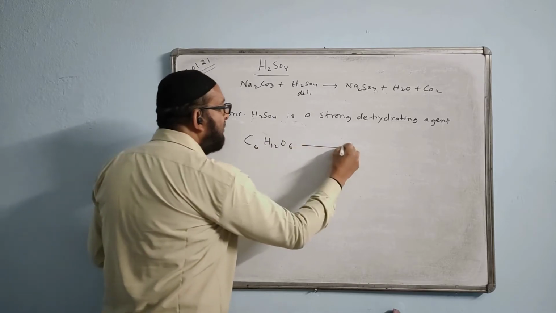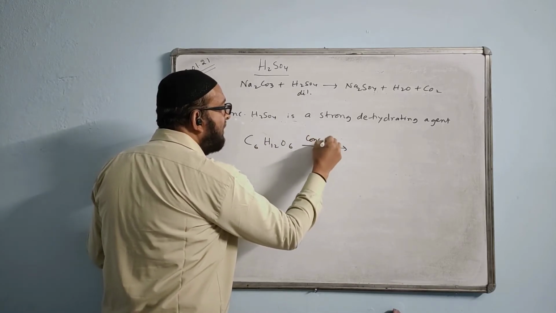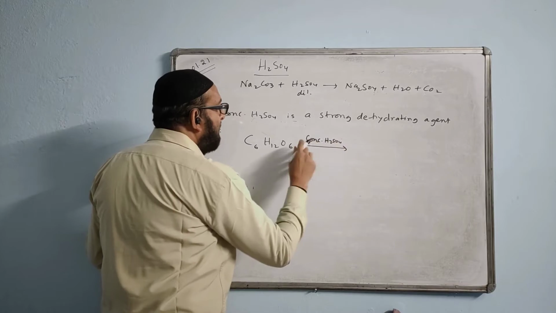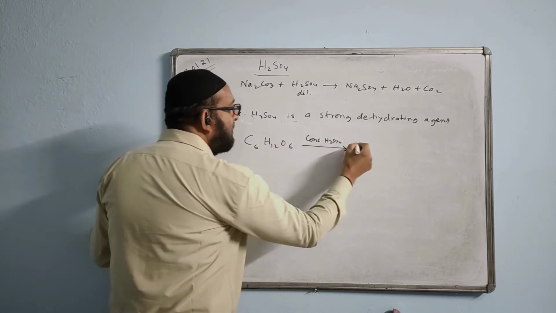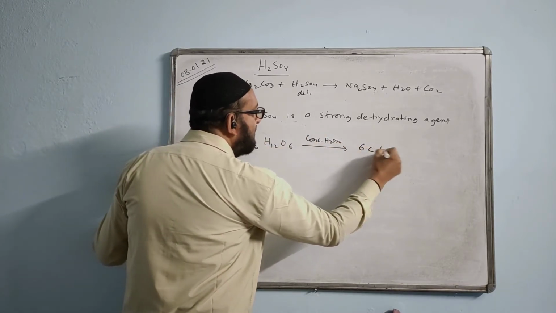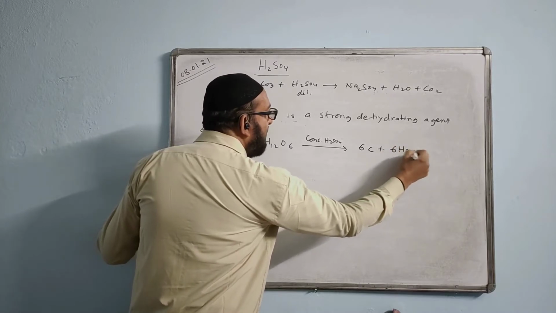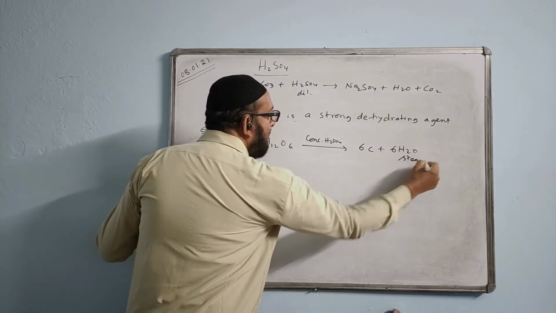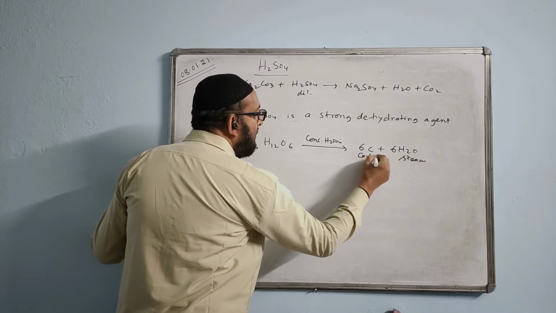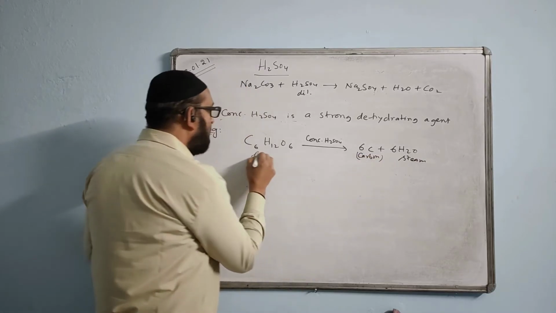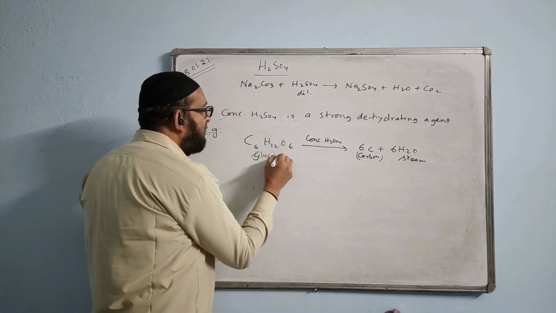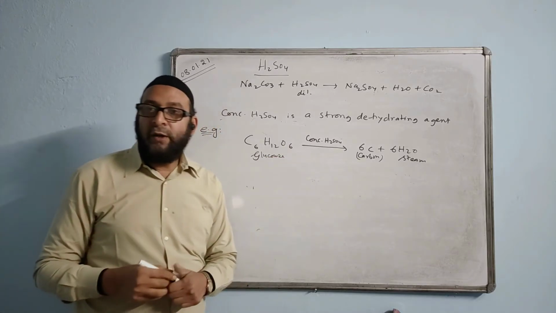C6H12O6. When you add concentrated sulfuric acid here, like this on top we write, this will cause a chemical change and release carbon plus 6H2O, steam. This is the steam, this is carbon. This is called glucose, which we find in sugar crystal or in sugar cane.